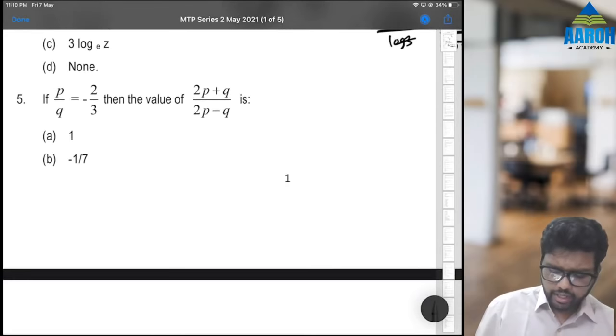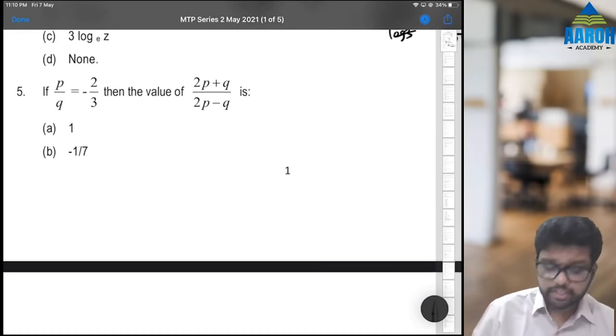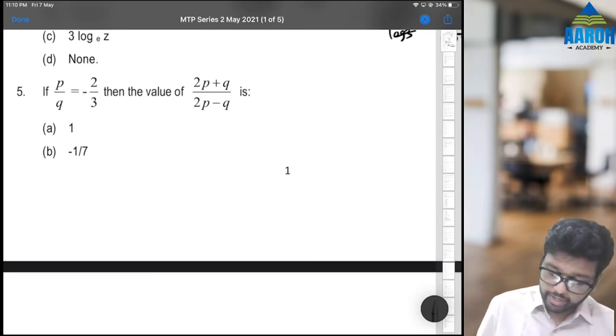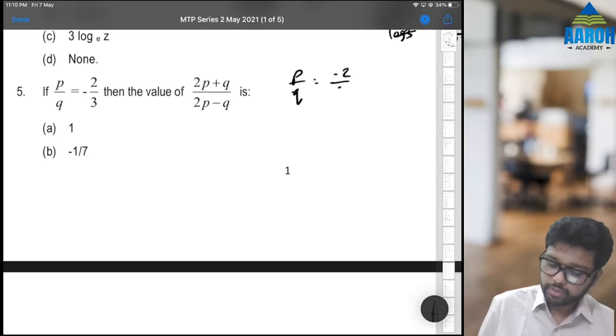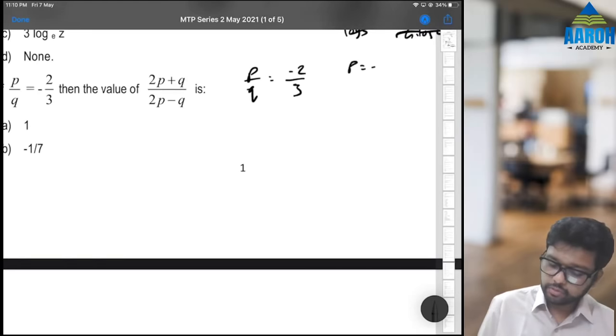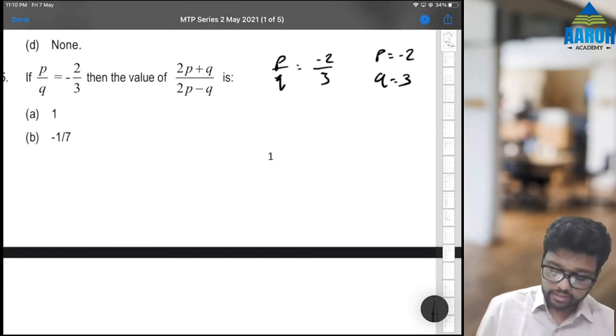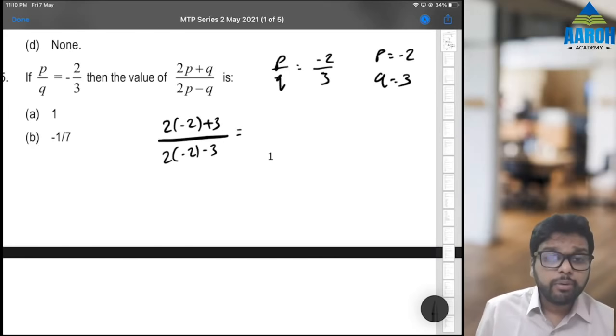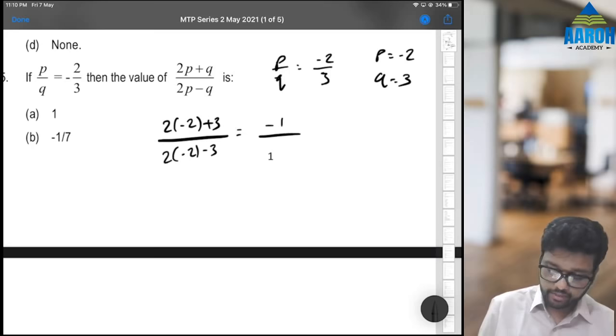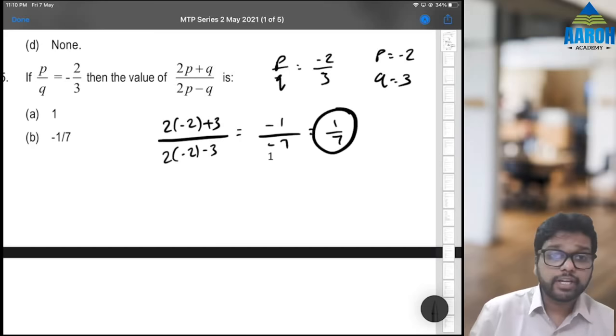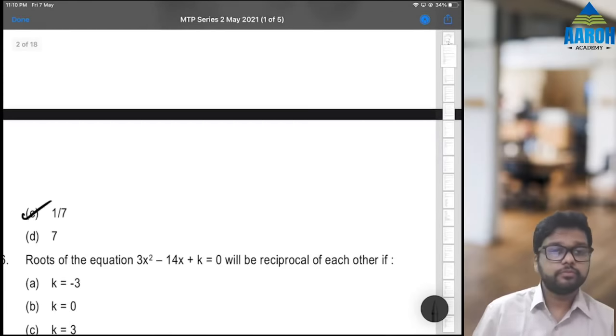Next, fifth. If P by Q is equal to minus 2 by 3, then what is the value of this? The best way to do it would be to assume P and Q as, see, P by Q is given as minus 2 by 3, right? So let's take P as minus 2, Q as 3. That's it. So if we put it, 2 into minus 2 plus 3 divided by 2 into minus 2 minus 3, that will be minus 4 plus 3, that is minus 1, divided by minus 4 minus 3 is minus 7. So 1 by 7 will be the correct answer, option C.